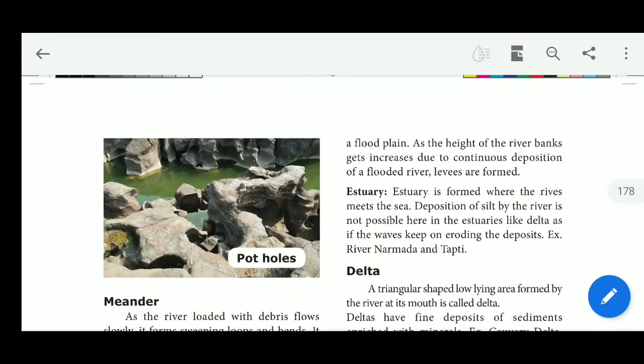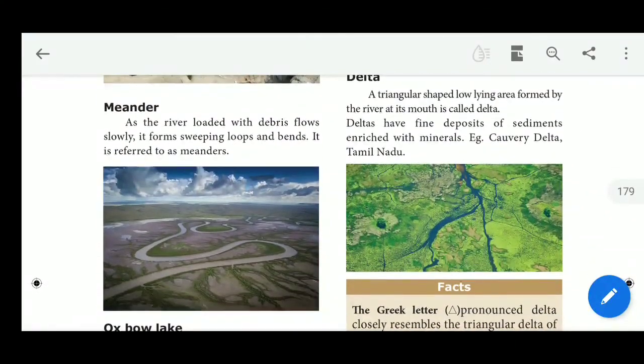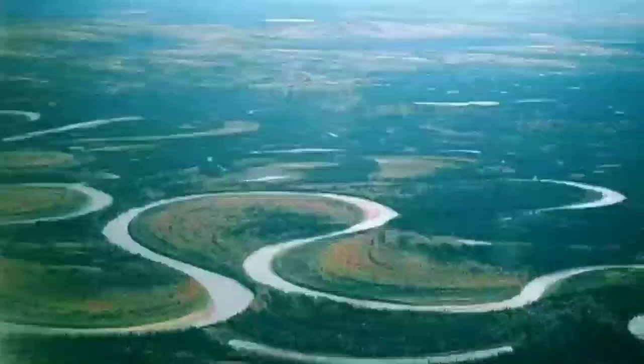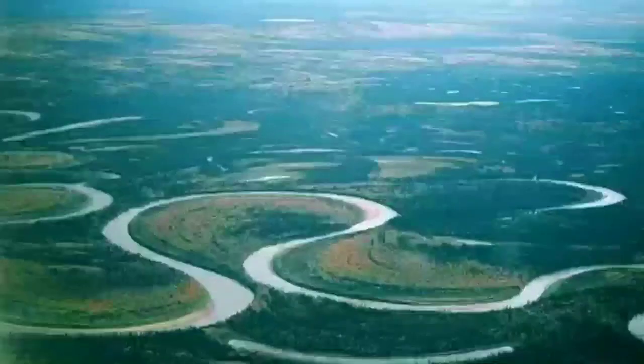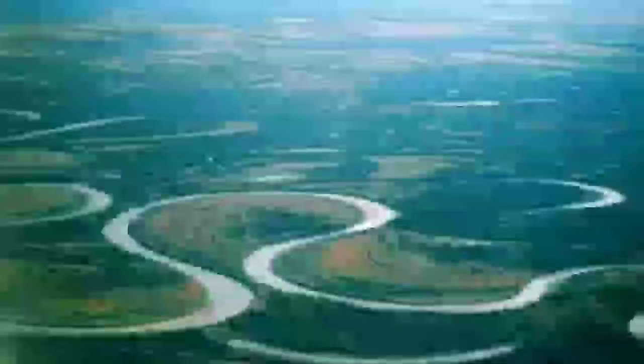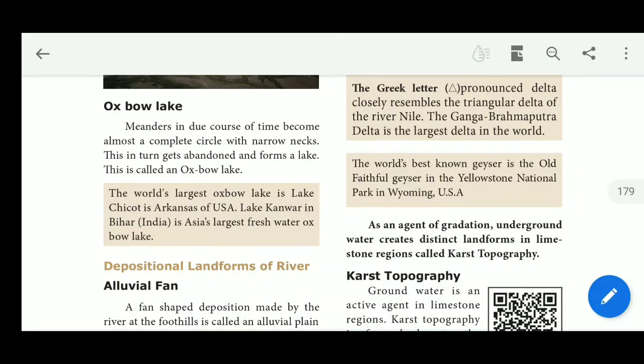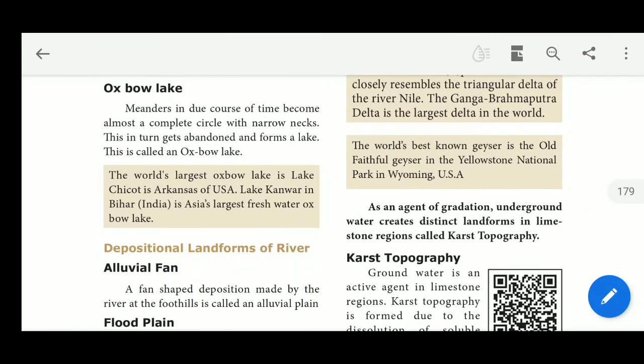Oxbow Lake. Meanders in due course of time become almost a complete circle with narrow necks. This in turn gets abandoned and forms a lake. This is called an oxbow lake. Explanation. An oxbow lake is a type of lake which is formed when a wide meander of a stream or a river is cut off to form a lake. They are called oxbow lakes.